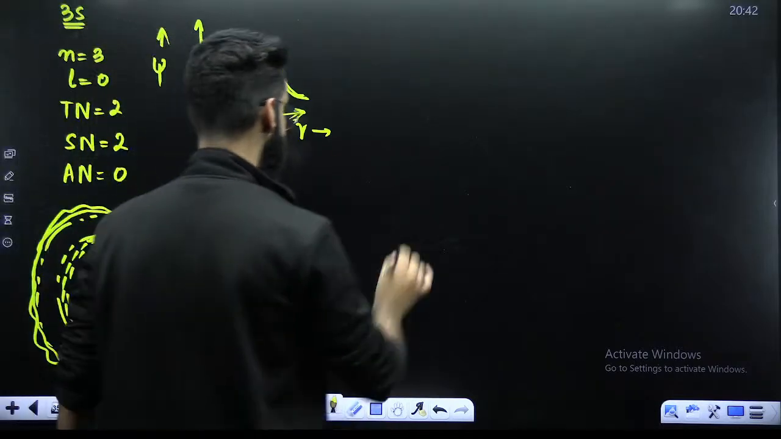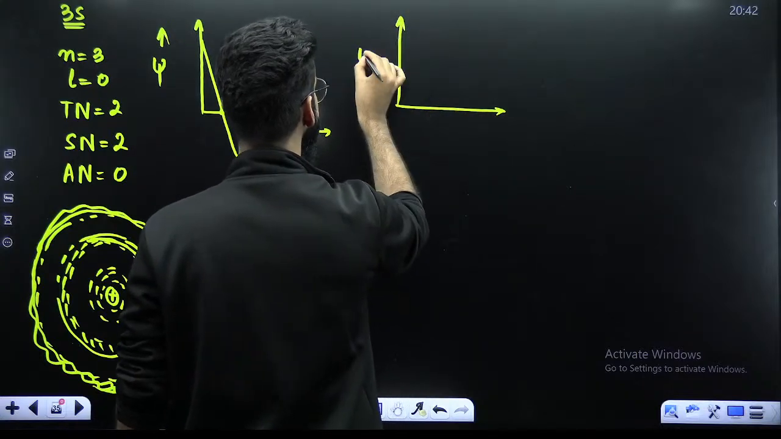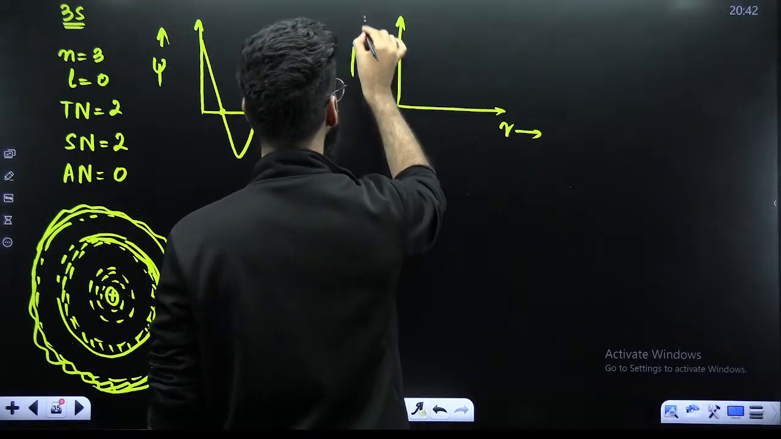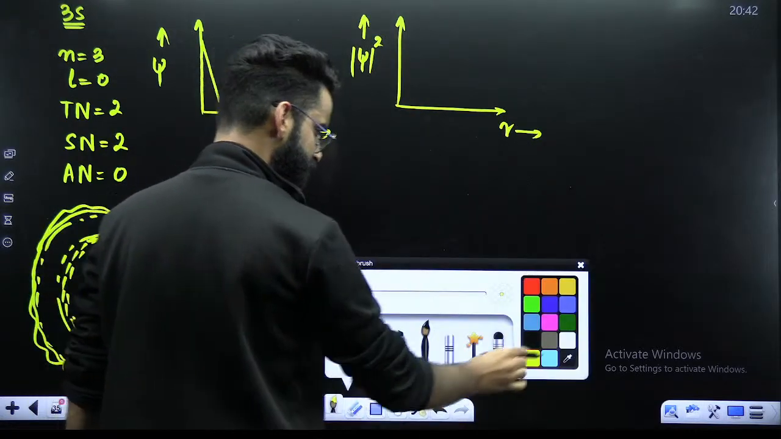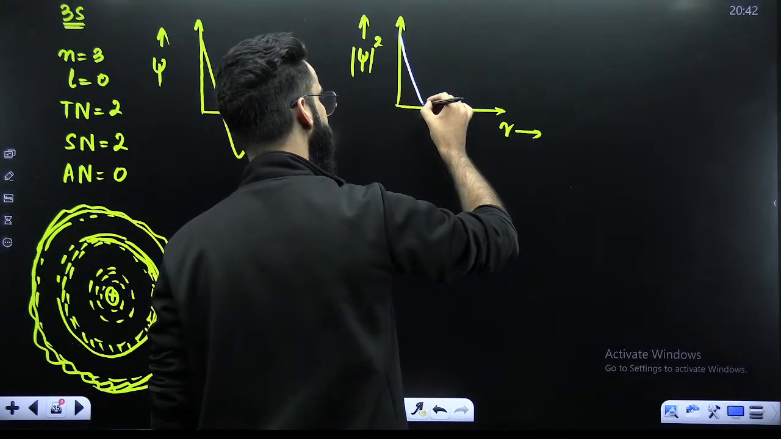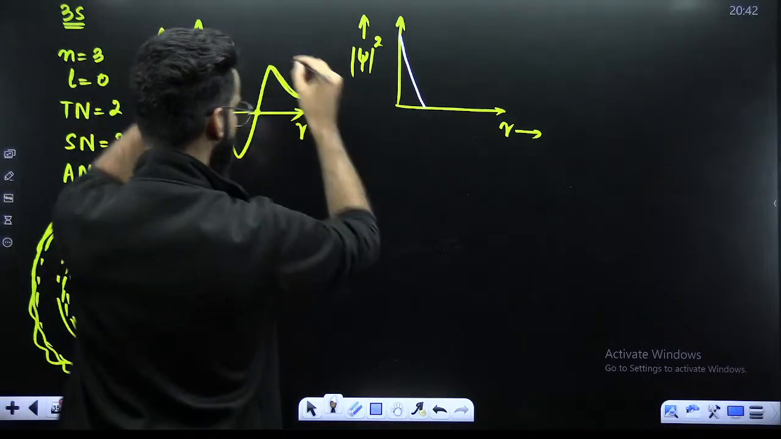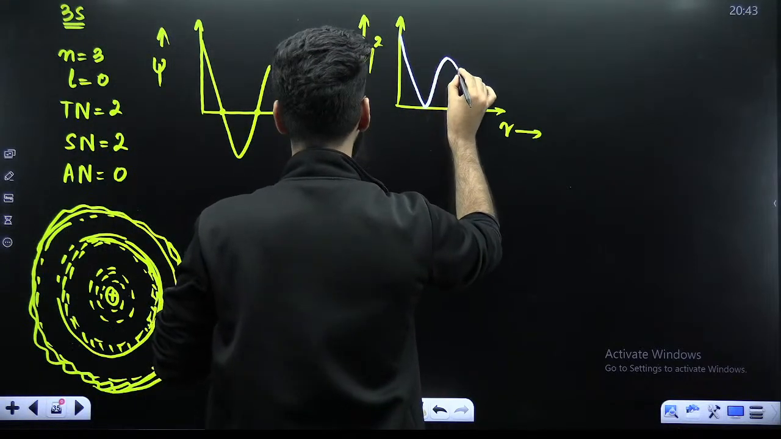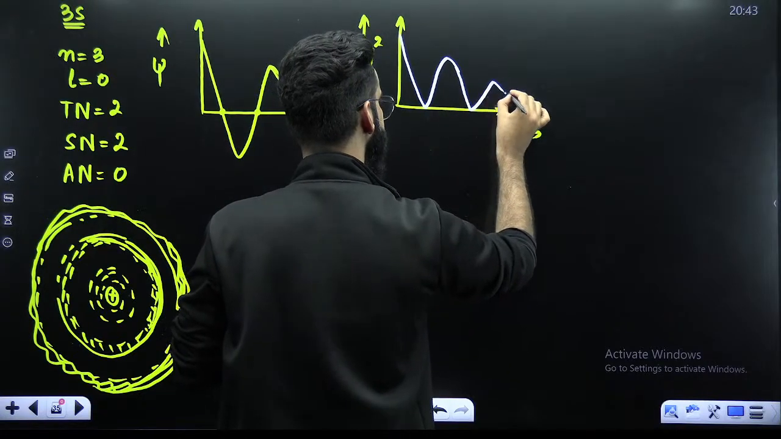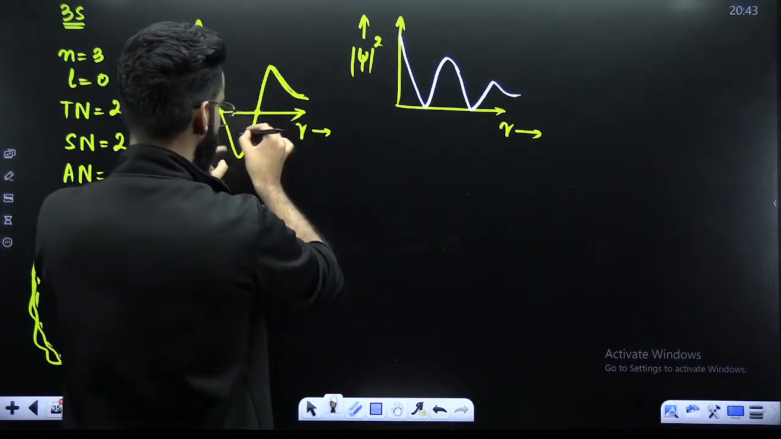Now, if you want to convert the same graph into psi square versus R, you can do it as well. First of all, from here to here, keep it as such. This part of the graph is down the R axis, so take the reflection of it. I've taken the reflection of it. Rest everything is same. This part is same. I've just taken the reflection of this part.